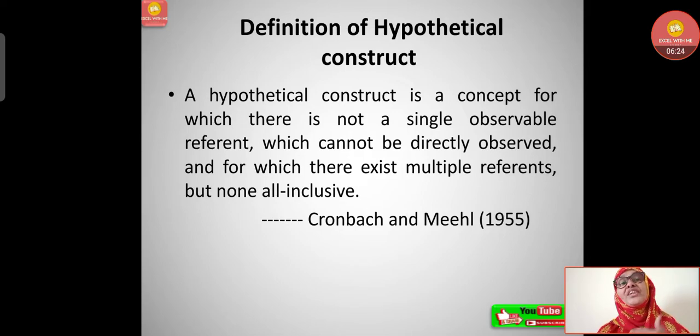Now let's see the definition of hypothetical construct. A hypothetical construct is a concept for which there is not a single observable referent, which cannot be directly observed, and for which there exist multiple referents but none all inclusive. So multiple referents will be there to examine this intelligence. The hypothetical construct was given by Cronbach and Meehl in the year 1955.